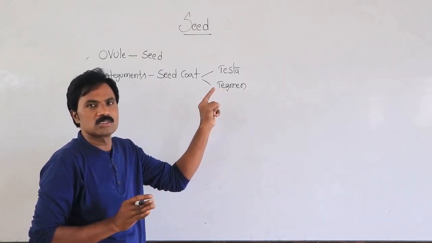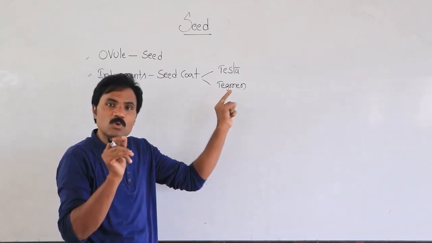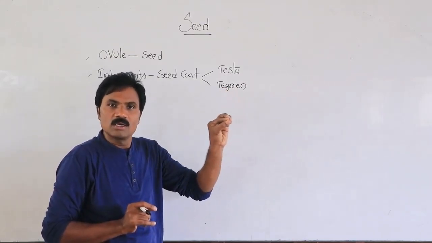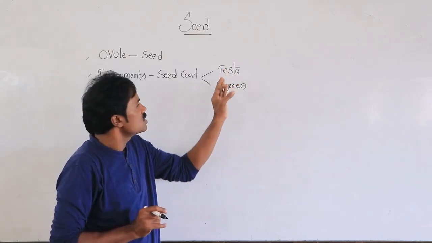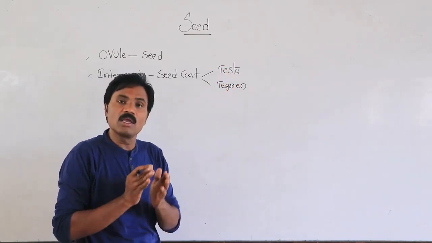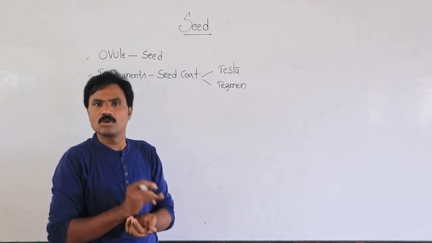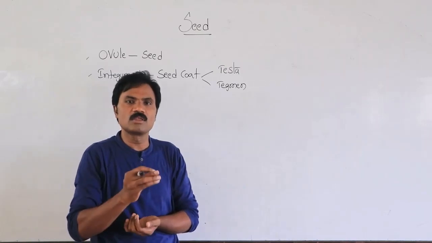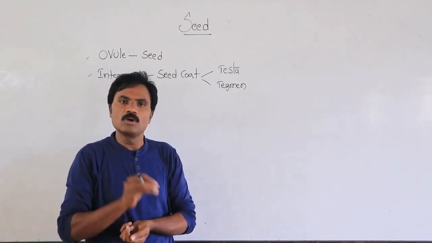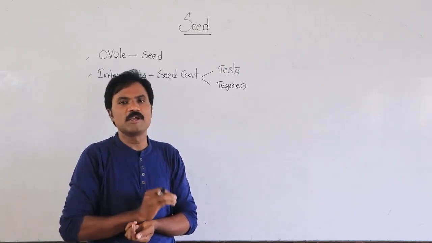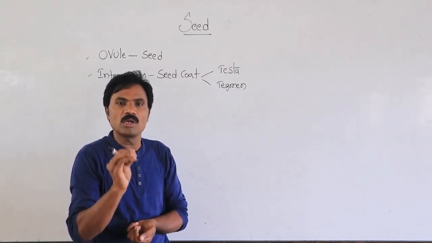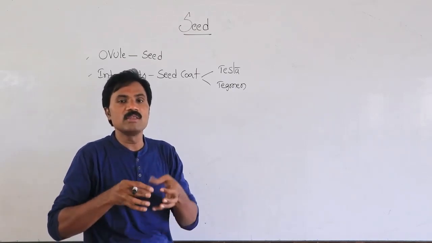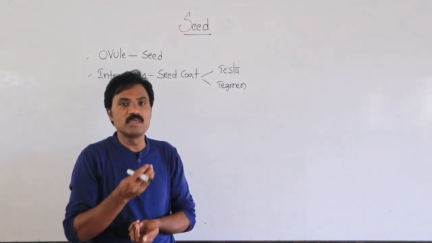This is normal in monocots, except for one type of monocot seed, in which the testa and tegmen are not thin and membranous. That is most important, and many times they ask in exams about none other than the coconut. In the coconut seed, the seed coat is not thin or membranous; it is very thick.